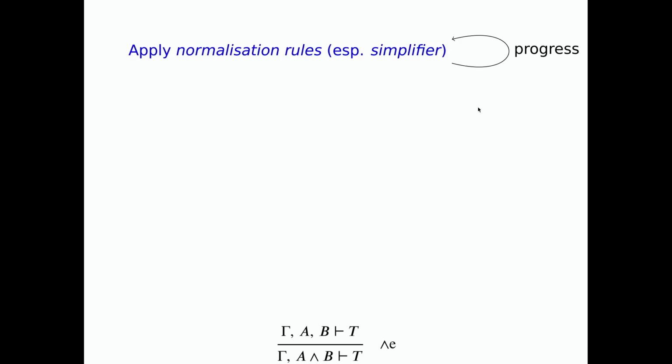So this rule establishes the invariant that after normalization there will not be a conjunctive hypothesis in the goal anymore. And this is something that I think is very nice. The downside of this is, of course, it's a bit of a performance hazard, right? So a fixed point loop is always a bit expensive, especially if rules don't fail quickly. So we need to be a little bit careful which rules we put into the normalization phase.